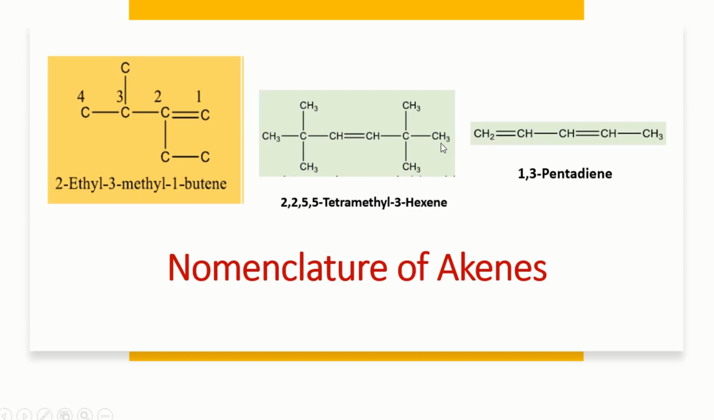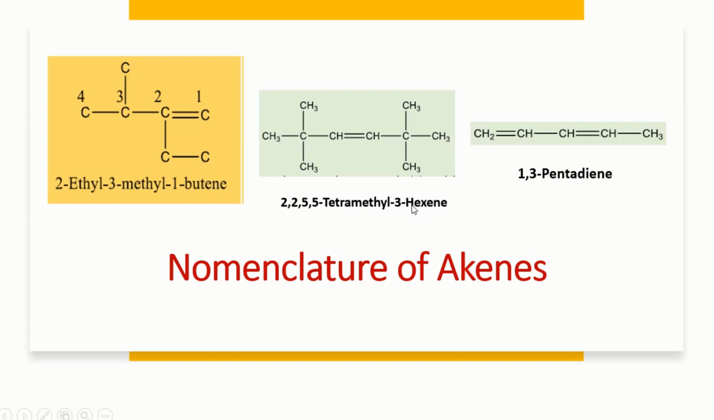And if I move from the right side, 1, 2, 3, and 4, it means again this double bond is present between carbon 3 and 4. So either way is suitable. If I number from the left, 1, 2, 3, 4, 5, and 6, it means this is 3-hexene.